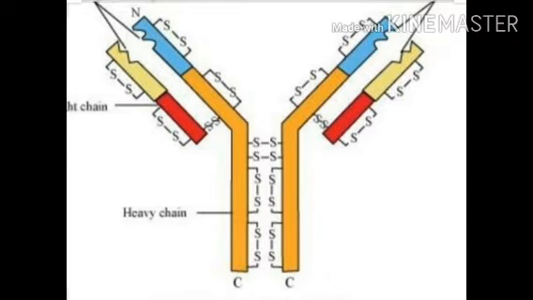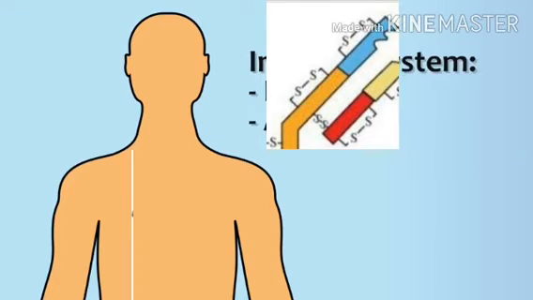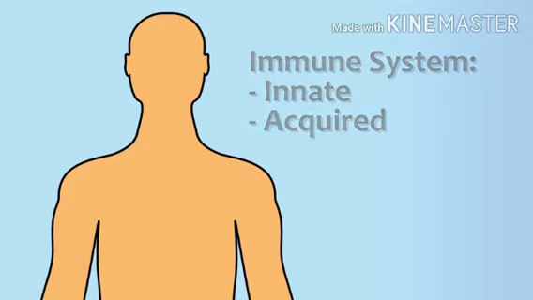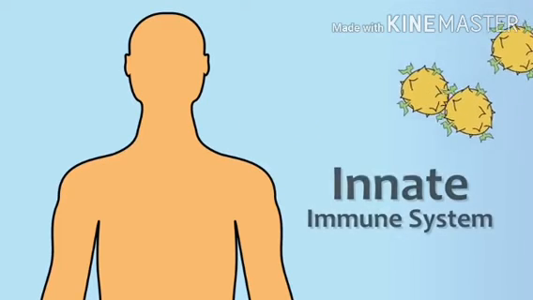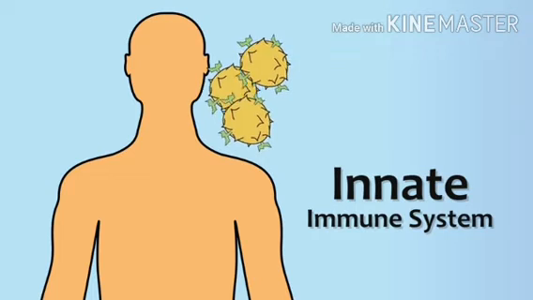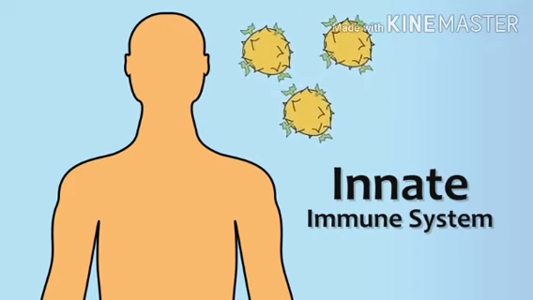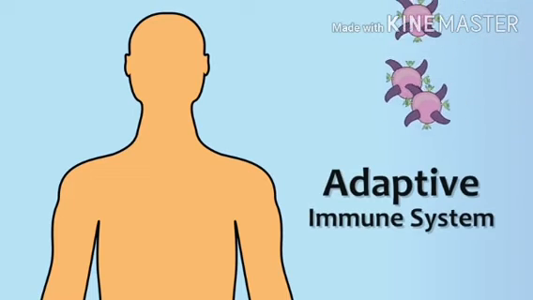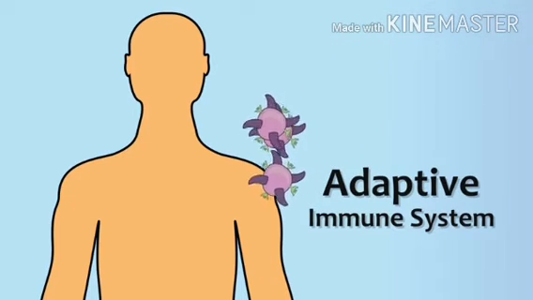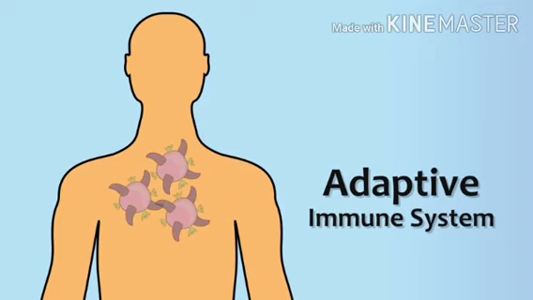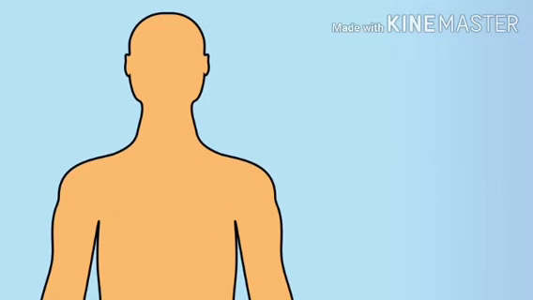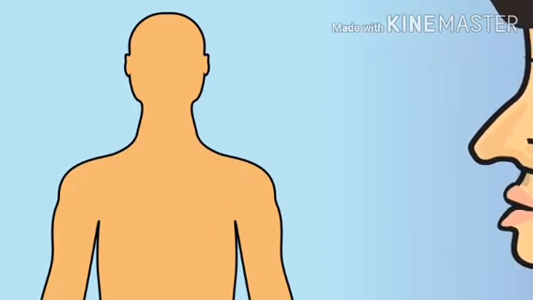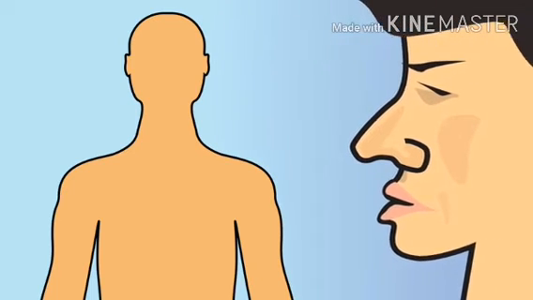I am going to show you a video on the topic innate immunity and acquired immunity. We know our immune system is made of two types of immune system: innate immune system and acquired immune system, also called the adaptive immune system. So let's first discuss what is the innate immune system.